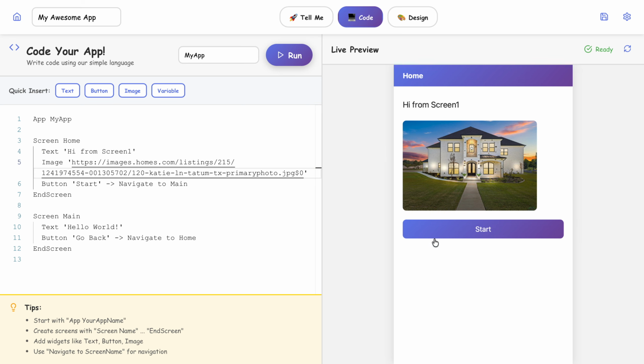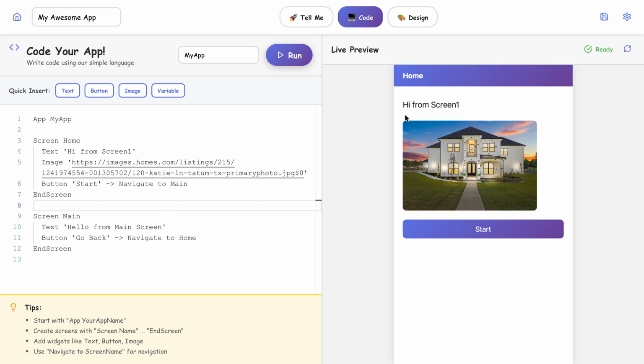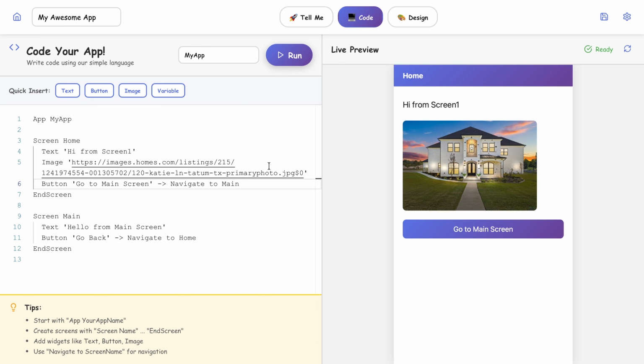Now the start button navigates to the main screen. This is the main screen. So let's change this into saying hello from main screen, and then there's go back that takes to home. Let's run this. Okay, and then let's change the text of this button and say go to main screen, and then run this again. Now it says go to main screen, click on it, and hello from main screen, and then you go back. So using images, buttons, and text, you can build quizzes that go to a certain screen.